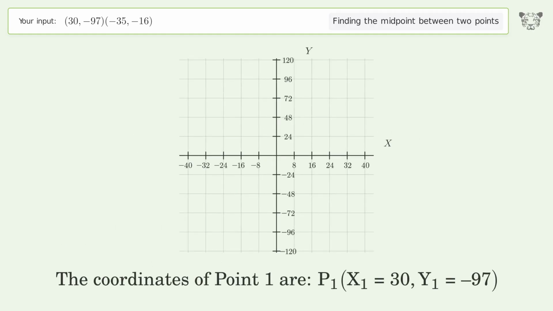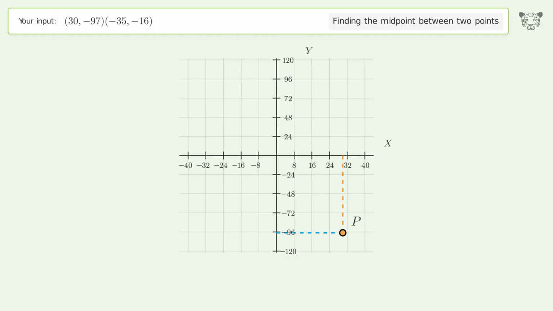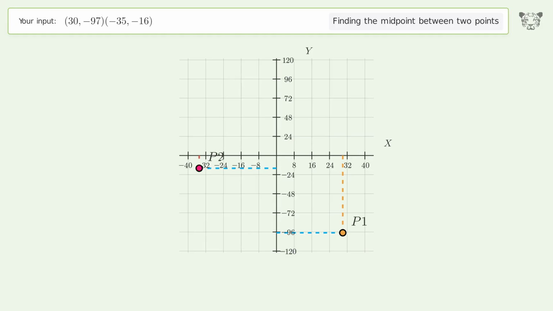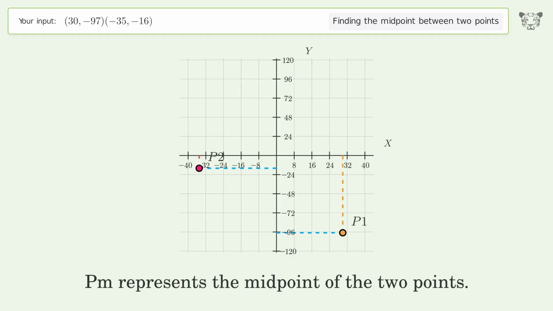The coordinates of point 1 are, x1 equals 30, y1 equals -97. The coordinates of point 2 are, x2 equals -35, y2 equals -16. PM represents the midpoint of the 2 points.